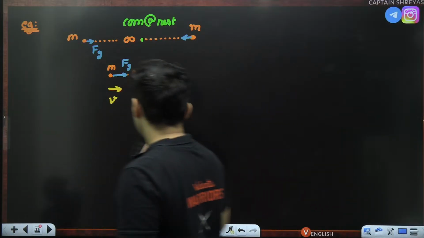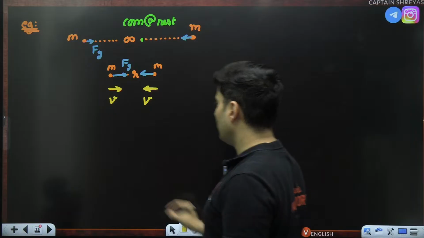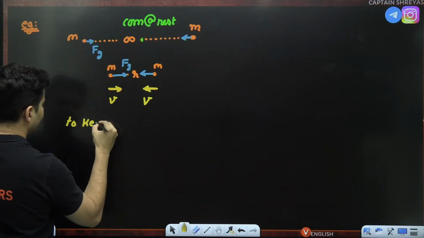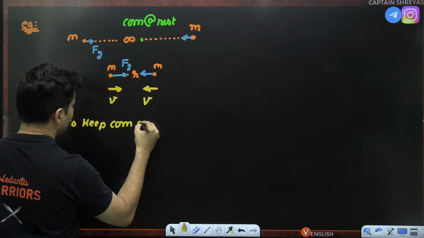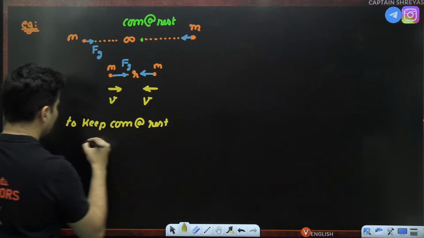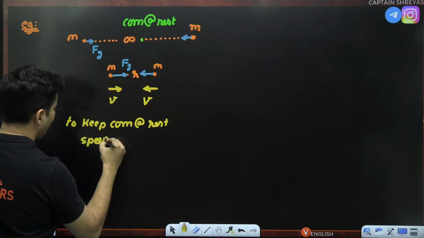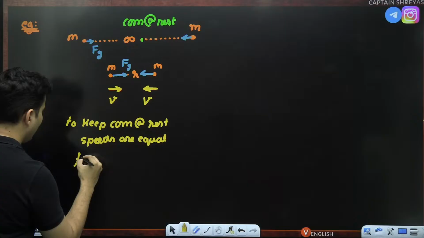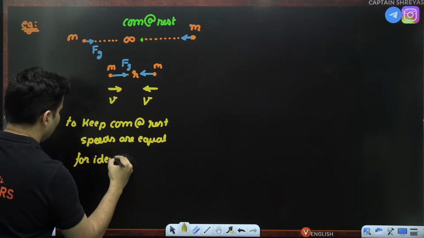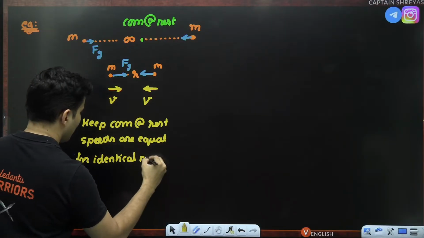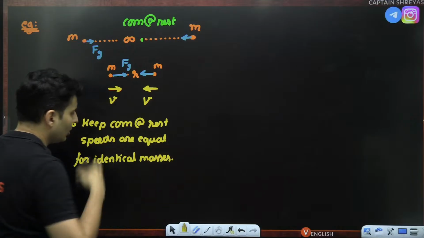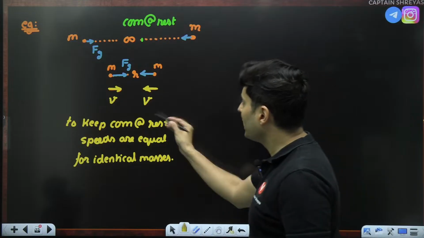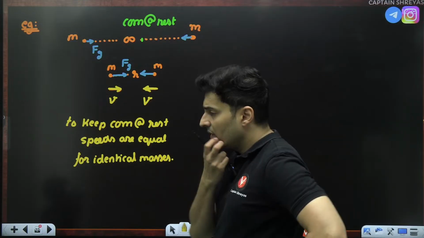Okay. Now that we have understood that, to keep the center of mass at rest, speeds are equal for identical masses. This concept we use, center of mass, silent killer. I have been telling you this again and again. Okay, next, how do I find V?